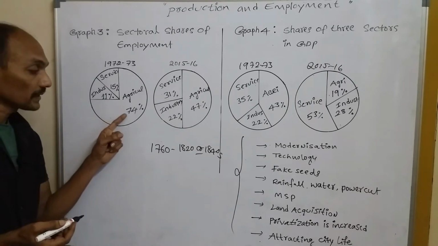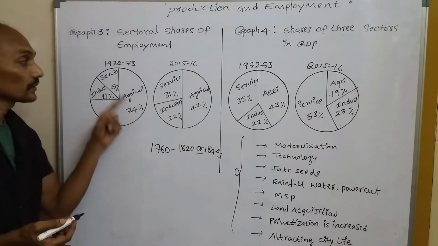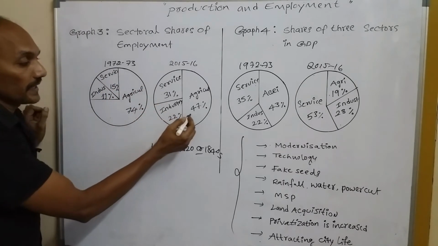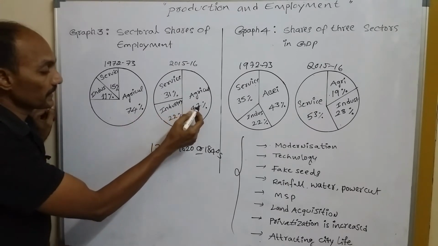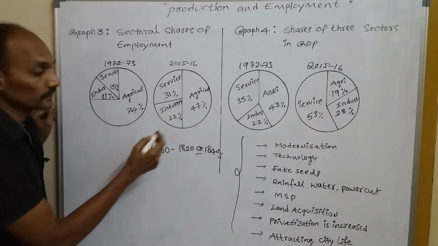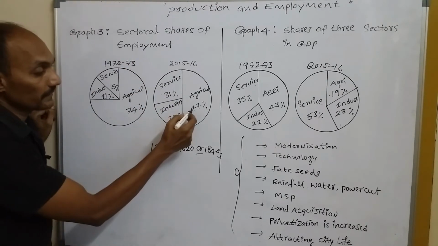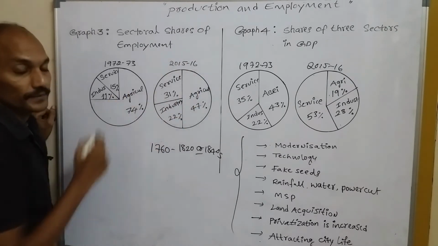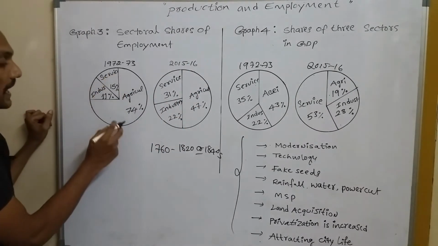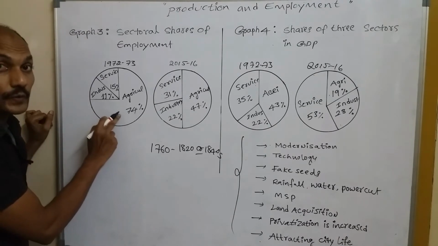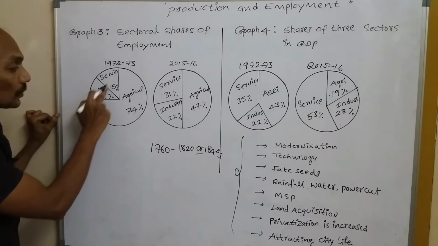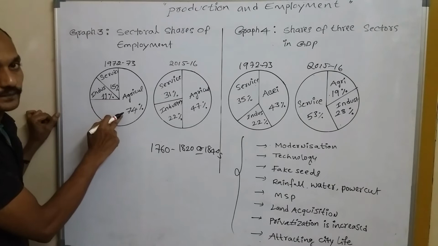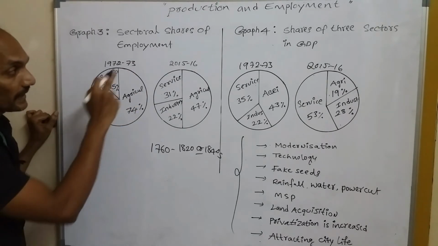In employment generation, the agriculture sector has 74% during this period. But when it comes to 2015-16, it decreased. Agriculture decreased from 74 to only 47, giving 47% employment to the people during this period. So during this period, the agriculture sector was the huge sector compared to these two sectors, the largest sector providing employment.